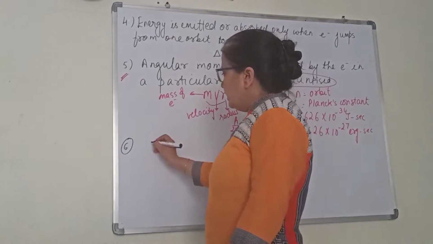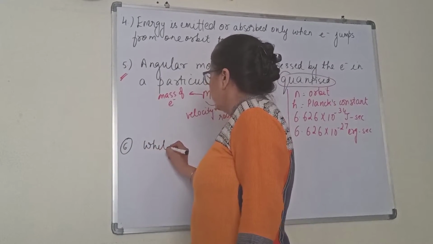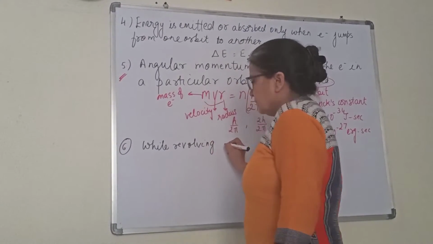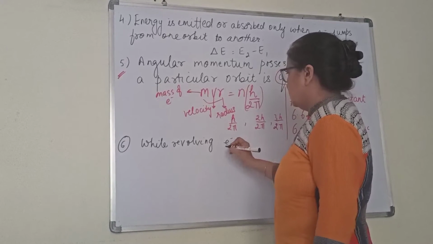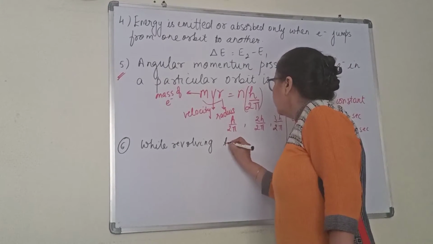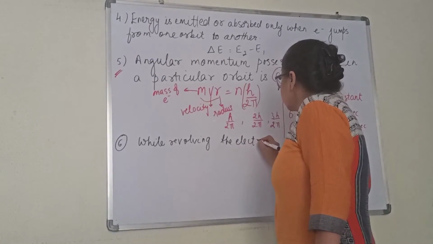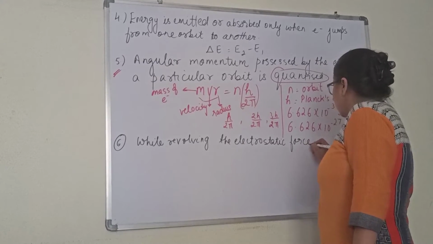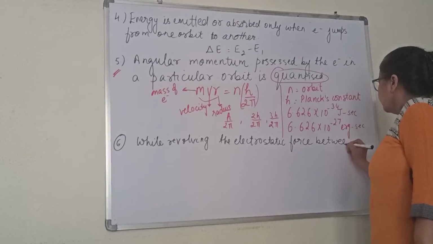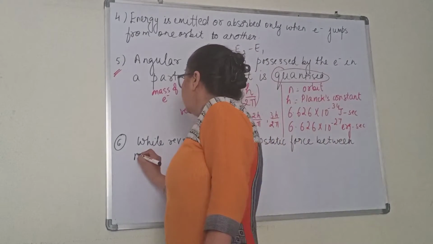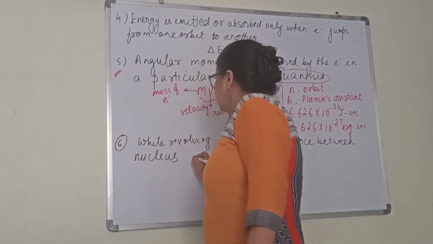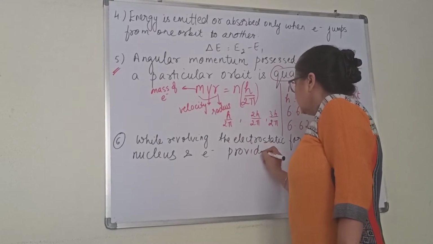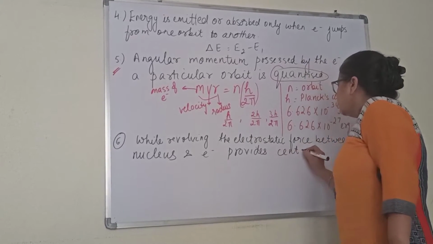Sixth postulate. It says that while the electron is revolving, the electrostatic force between the nucleus and electron provides the centripetal force.